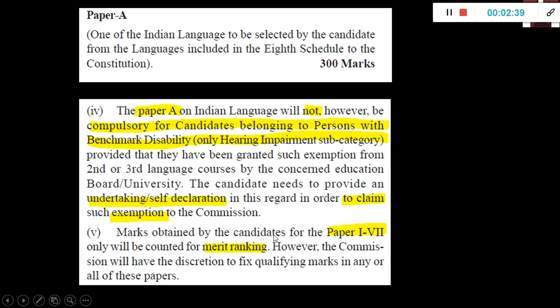Marks obtained by the candidate for papers 1 to 7 only will be counted for merit ranking. Like I told you, papers 1 to 7 are the other papers, but paper A and paper B, that is Hindi or whatever language, and then the English paper, are not counted for your marking. But to correct the other papers, they will first check whether you qualified in these papers. So you have to get 100 out of 300 in this paper and 100 out of 300 in paper B. That is what we will see.